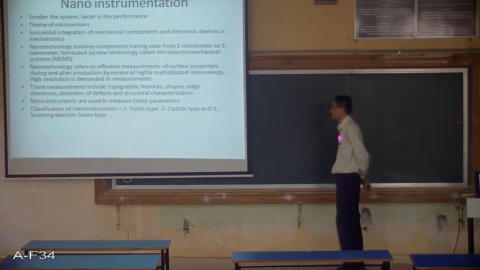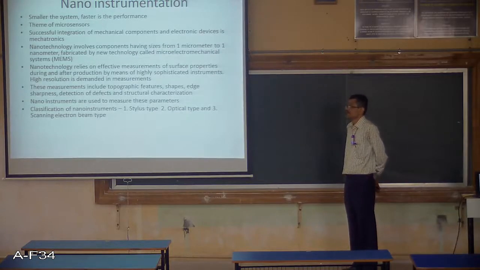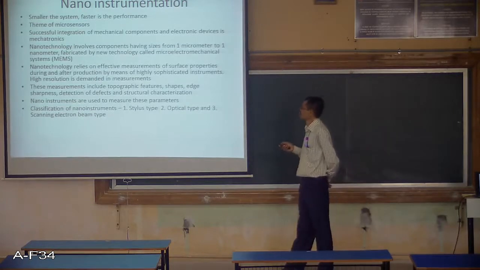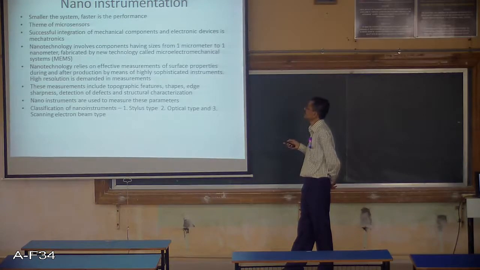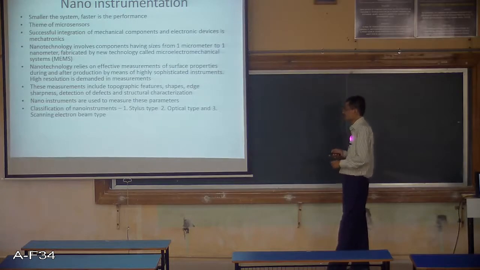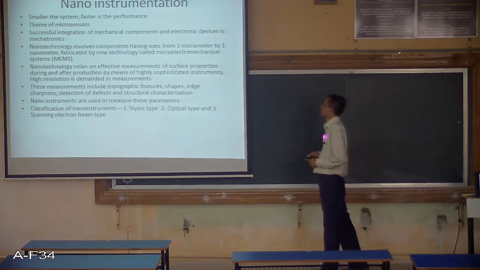In such cases you require sensors which act at the micro level. These sensors which act at micro levels are known as microsensors, and they may be required for the instrumentation related to nanotechnology.